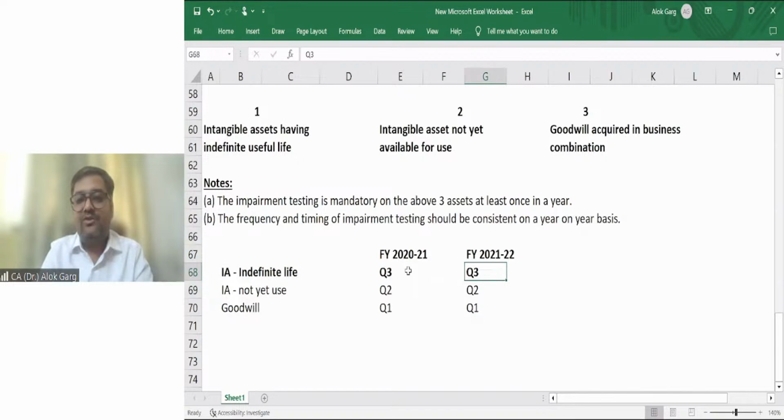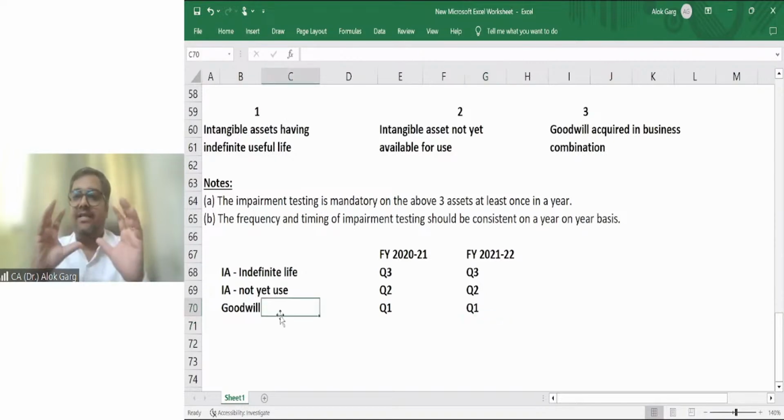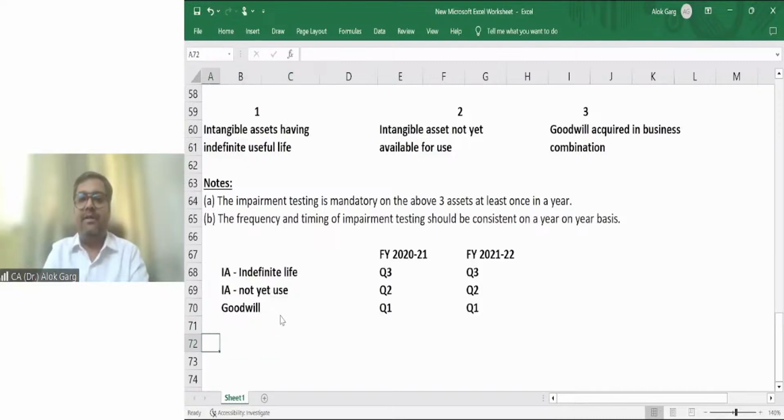In the next year, it has to be in Q3 only. The second kind is an intangible asset not yet available for use. The company has done the impairment testing in Q2, so this has to be carried out in Q2 only. This is goodwill. The impairment testing of the goodwill has been carried out in Q1, so this has to be carried out in Q1 only, right? So this has to be consistent. The same frequency should be there, consistent from one period to another.